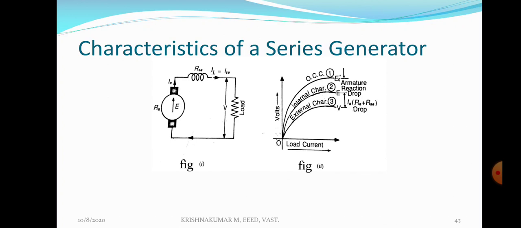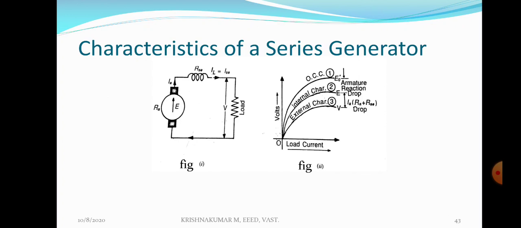The internal characteristic lies below the OCC. The reason is the OCC is the curve between E0 and If, and the internal characteristic is the curve between E versus Ia. So E is less than E0 due to armature reaction drop. That means E0 minus armature reaction drop is equal to E. Therefore curve 2 lies below curve 1. E minus voltage drop in armature minus voltage drop in series field is equal to terminal voltage V. Therefore the external characteristic lies below the internal characteristic in figure 2.